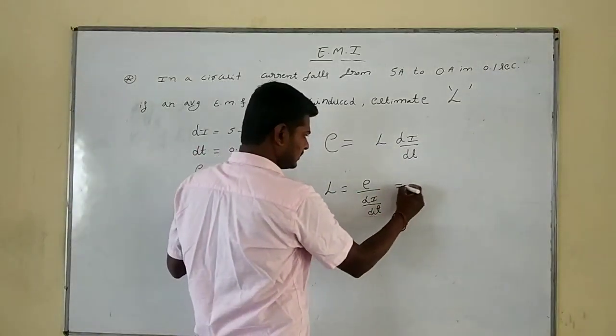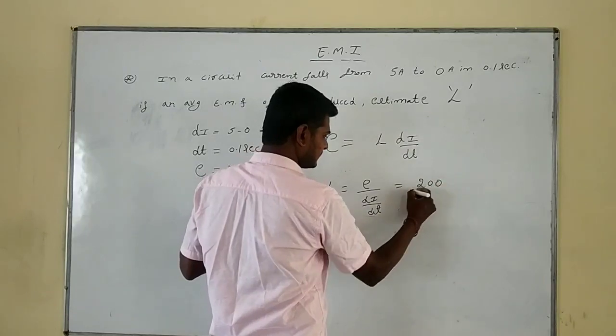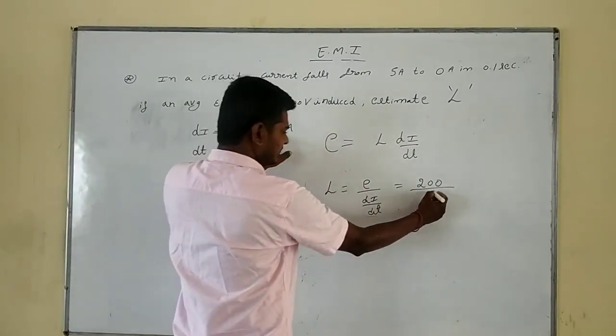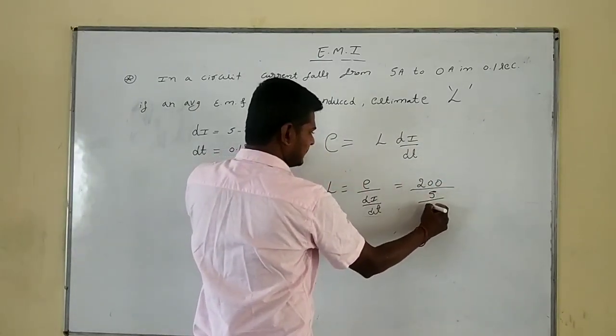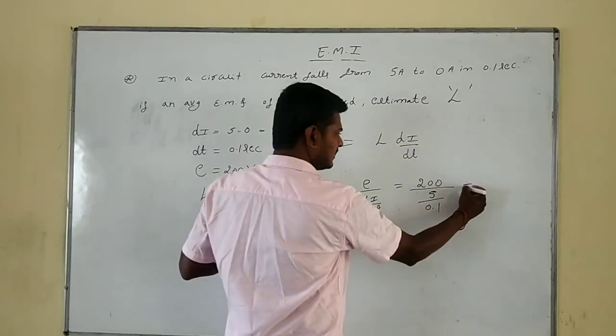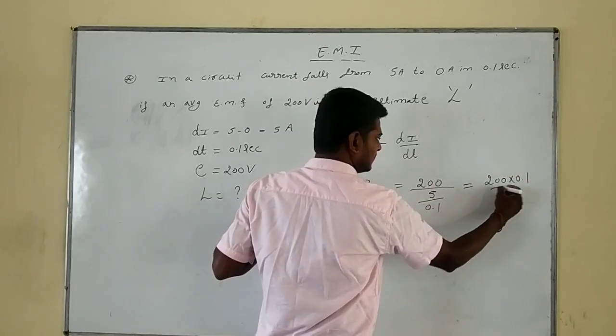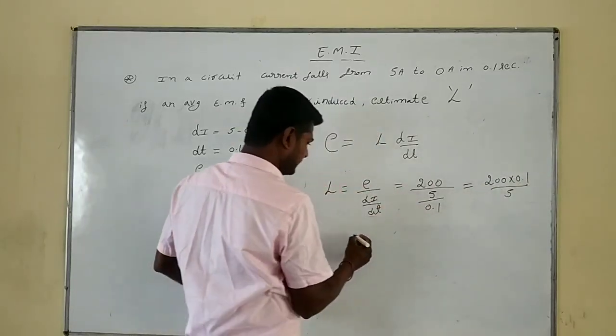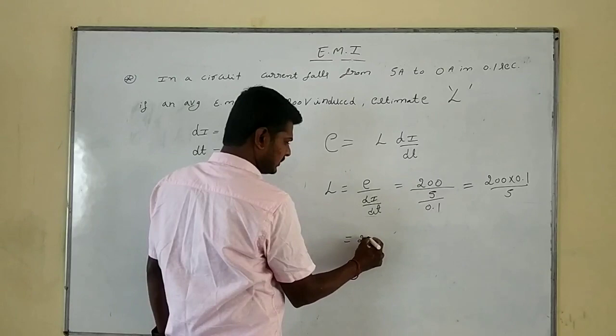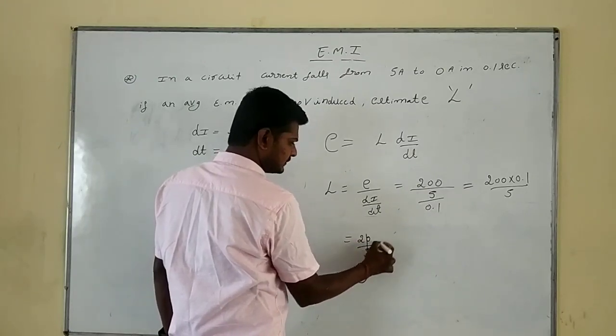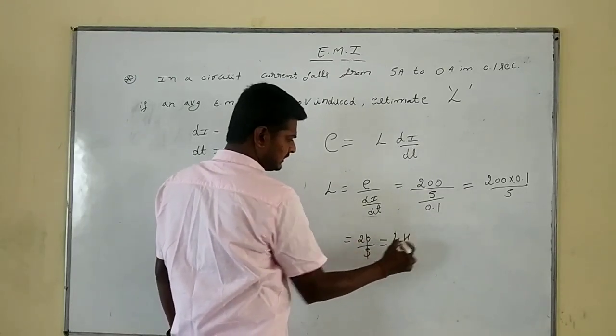E is 200 divided by dI, which is 5, divided by 0.1. When 0.1 comes to the numerator, it is 200 into 0.1 divided by 5. 200 into 0.1 is 20, and 20 divided by 5 is 4.